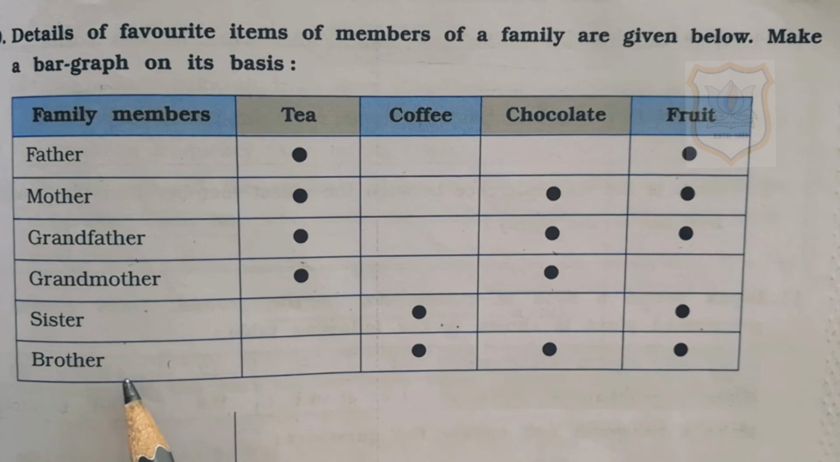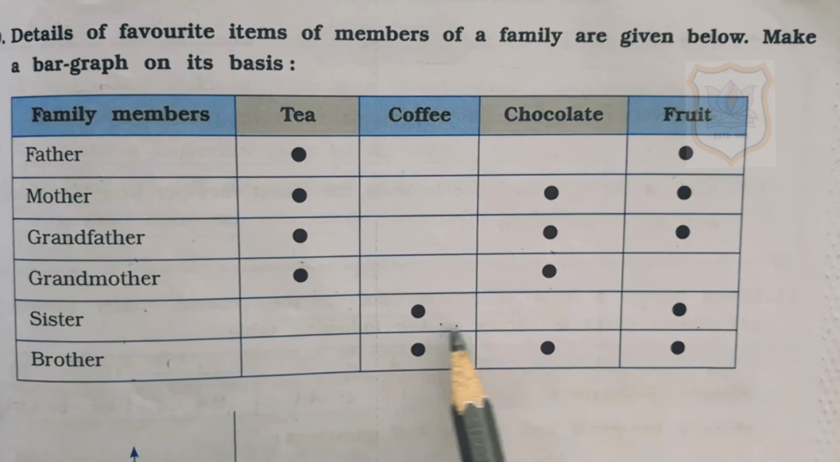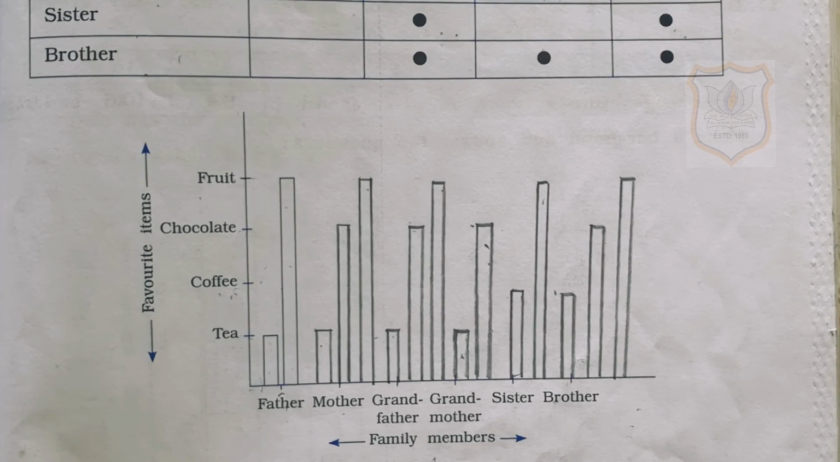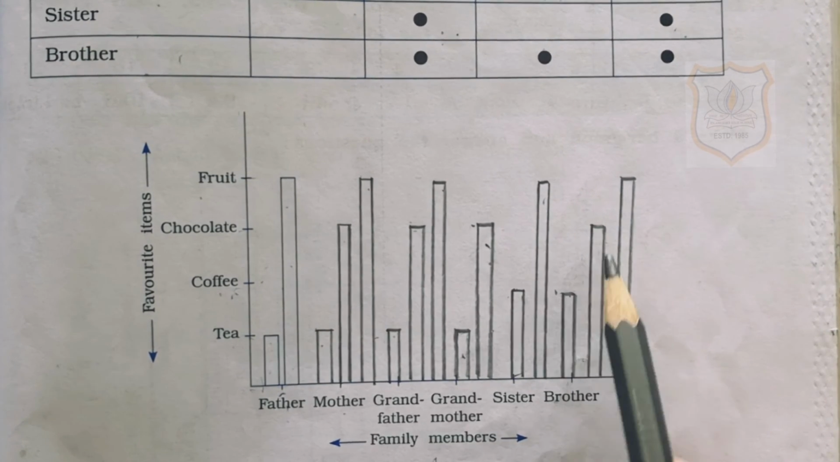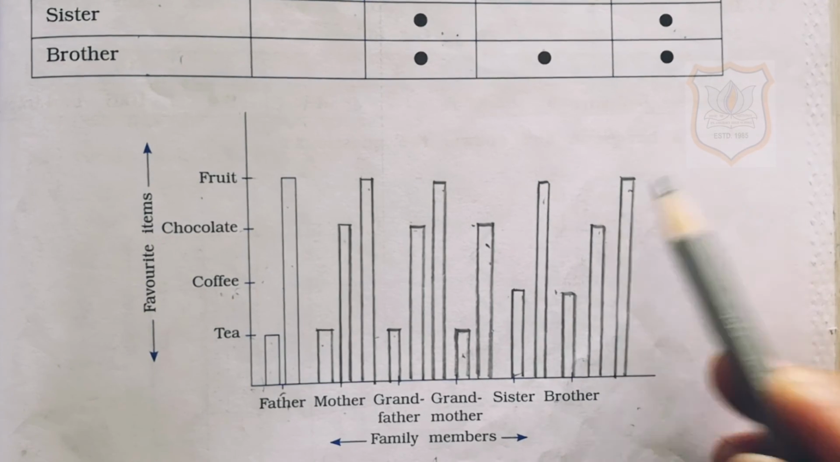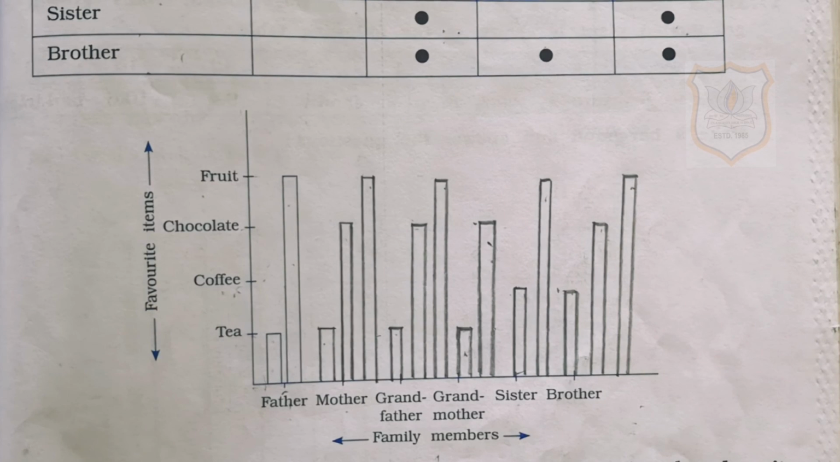Now last, brother. Brother likes coffee, chocolate and fruit. In the bar graph we will draw three vertical bars. One bar will represent coffee, another will represent chocolate and this one will represent fruit. In this way students, you have to represent the information in the form of bar graph.